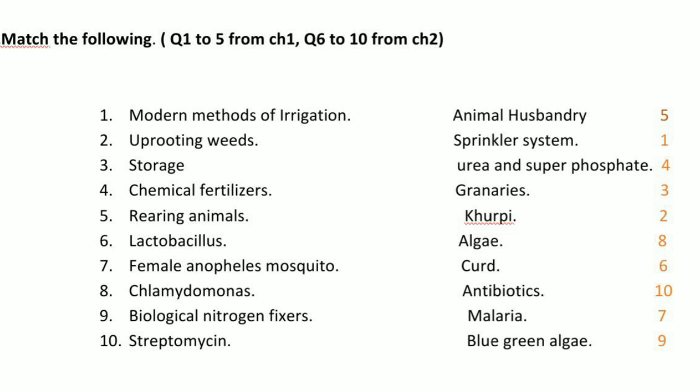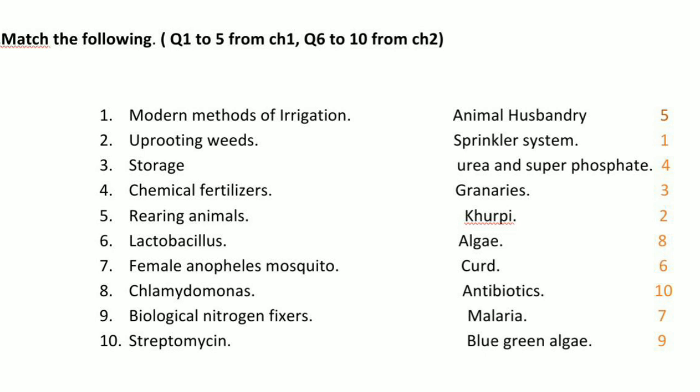Third one, storage. After growing the crops, we need to store them properly. That is very important so that we can avoid the effect of pests and other insects. Storage can be done by using granaries. In granaries and silos, we can store the grains. So granaries is the right answer for the third question, and it is in the fourth line.